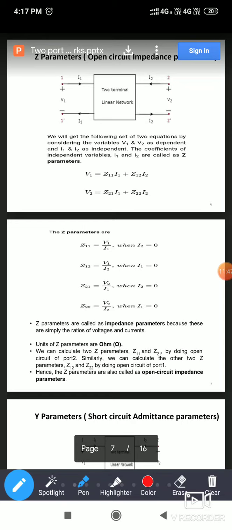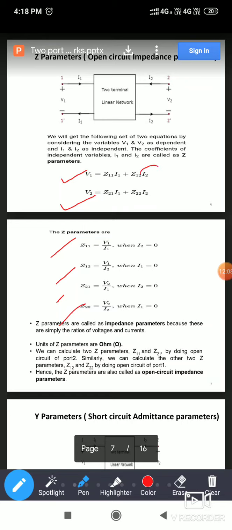So once you are writing the equations, how to write the equation, that method I already taught you. So V1 is equal to Z11 into I1 plus Z12 into I2. V2 is equal to Z21 into I1 plus Z22 into I2. So how to find the Z parameters is given here.